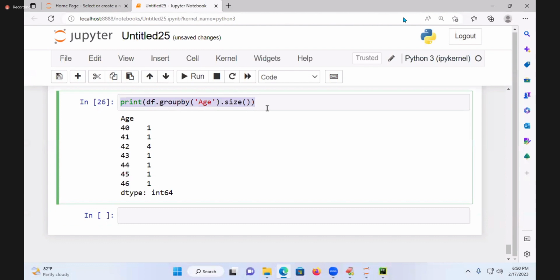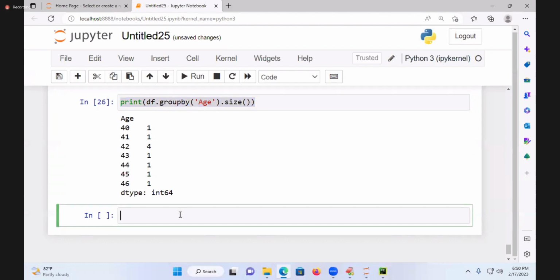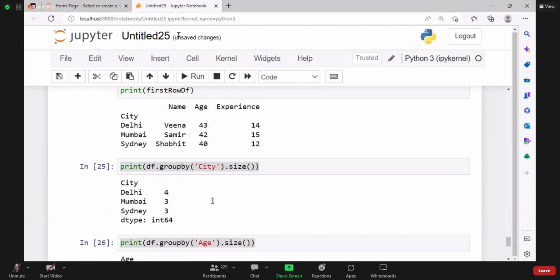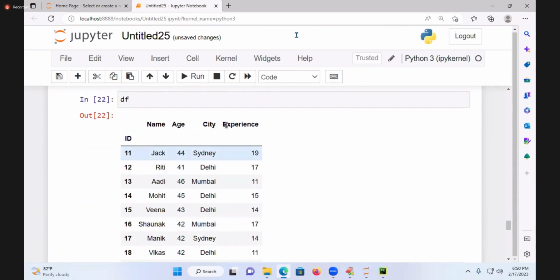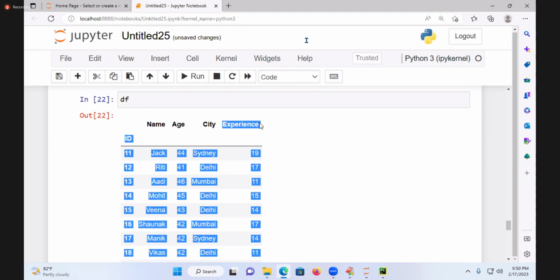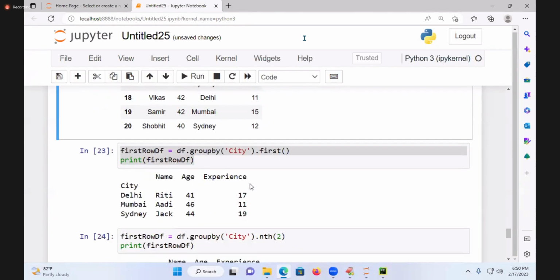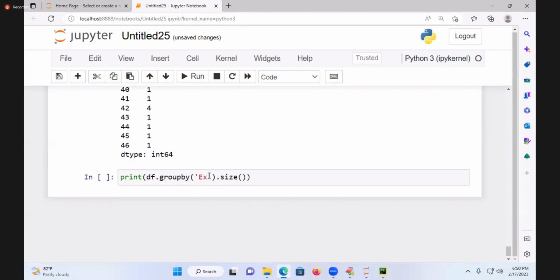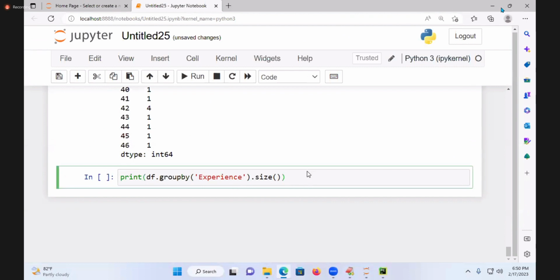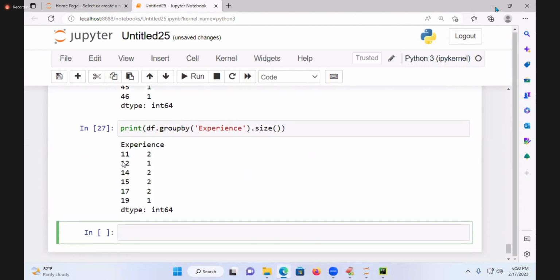Now experience-wise sizes I want. I will write that column name, experience. So how many experience sizes are there? 11 years experience 2 people, 12 years 1, 14 years 2, 15 years 2, 17 years 2, 19 years 1.